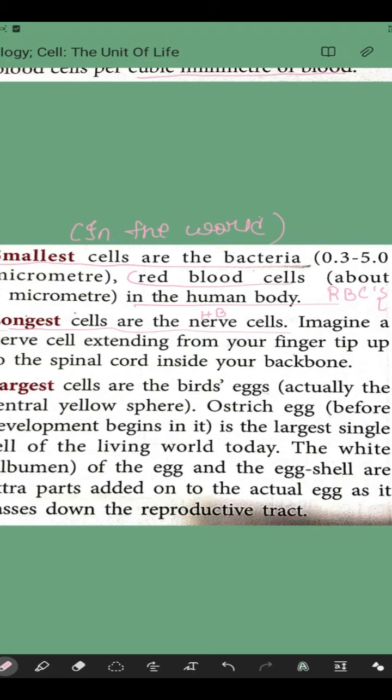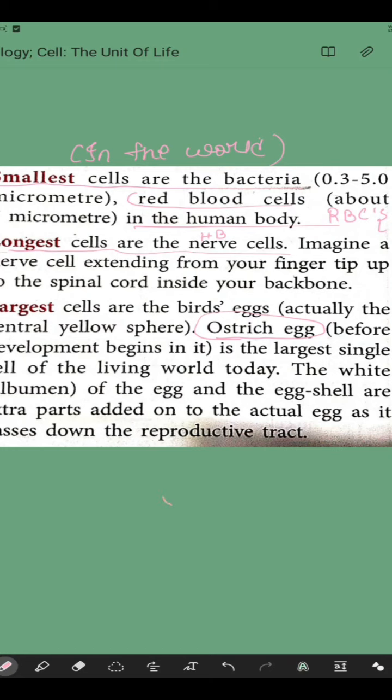Then the largest cell is a bird's egg, and only the ostrich egg we can count, as it is the largest cell. Ostrich egg is the largest cell. We already know eggs, just one egg. Let me draw a shape for an egg, it could be something like this. So this one egg is one cell.